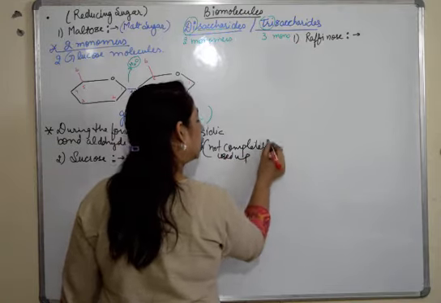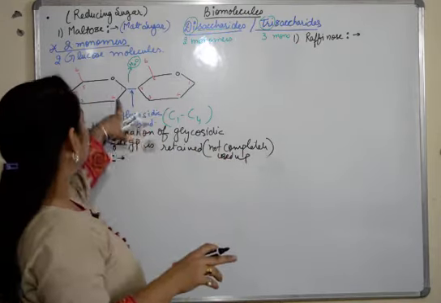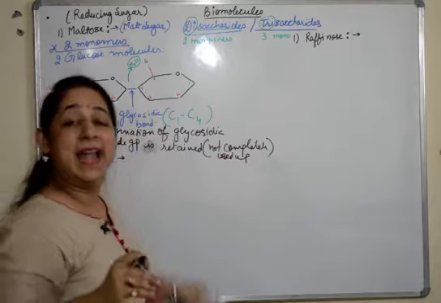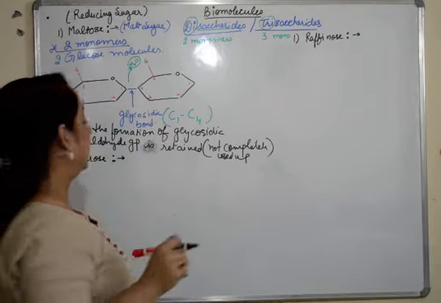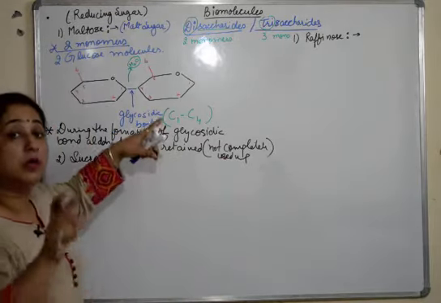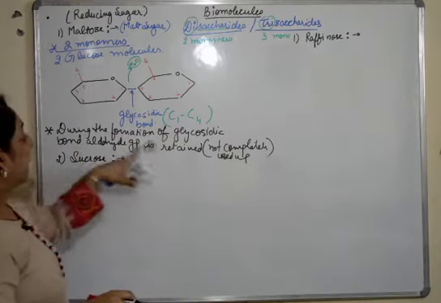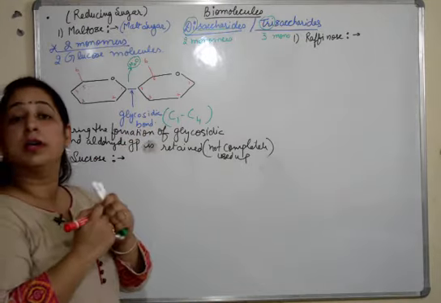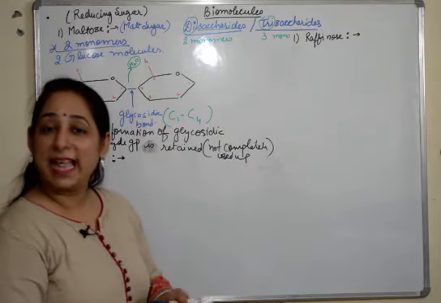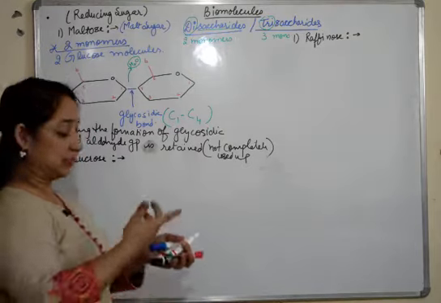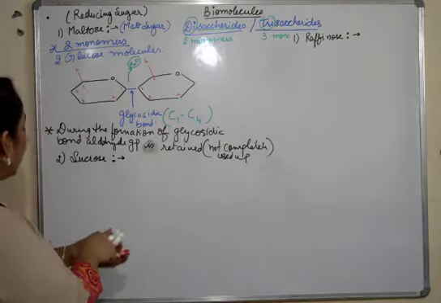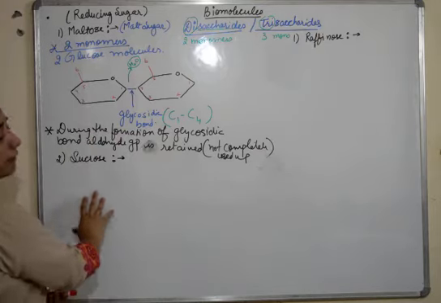So these types of sugars wherein you will see that when the glycosidic bond is formed, the aldehyde group is still present after the formation of the disaccharide also, that type of sugar is known as the reducing sugar, which is very reactive also. Glucose itself is a reducing sugar. So then we'll move to our next example.